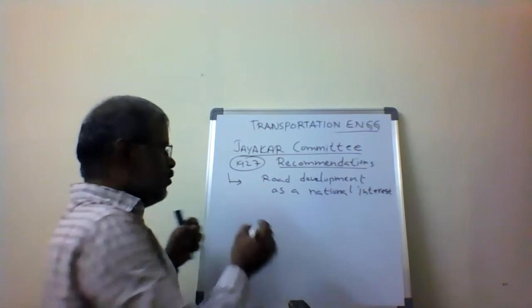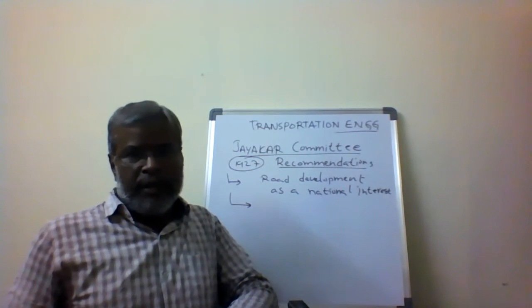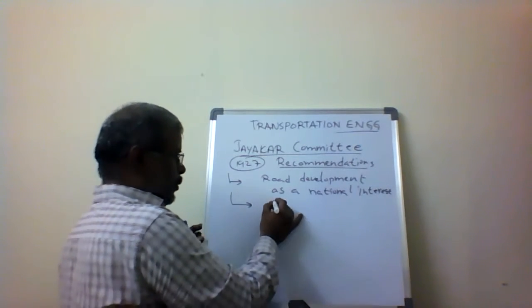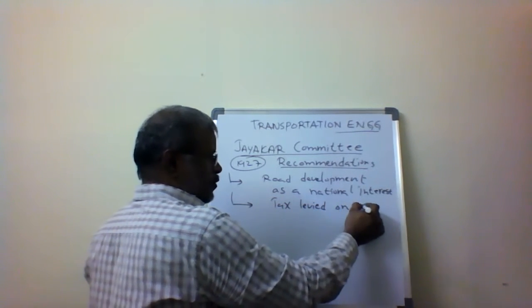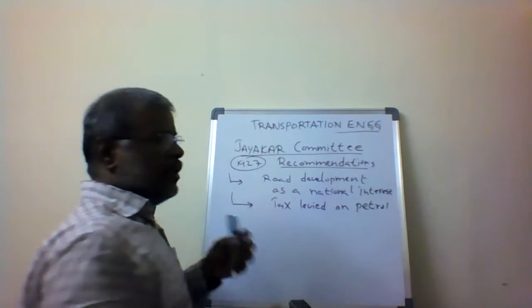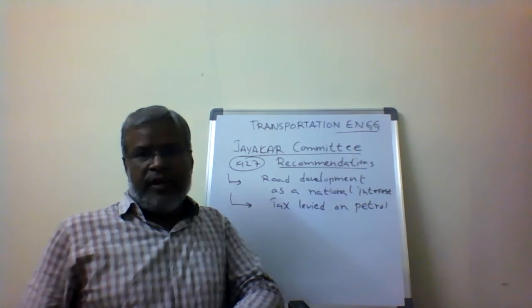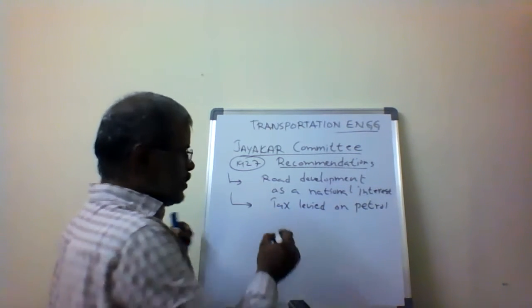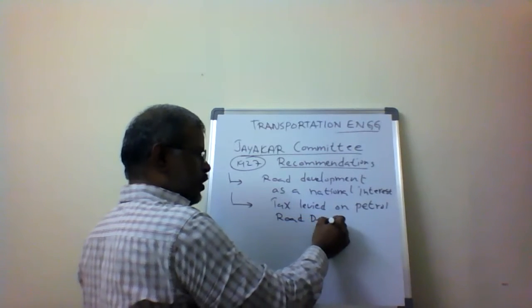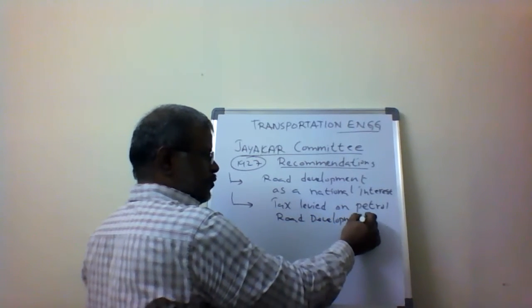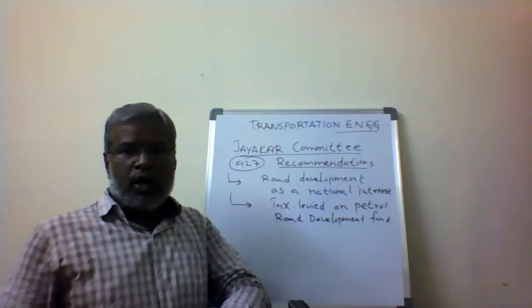Then the second recommendation given by the JICA committee was the tax levied on petrol, constituting a road development fund.